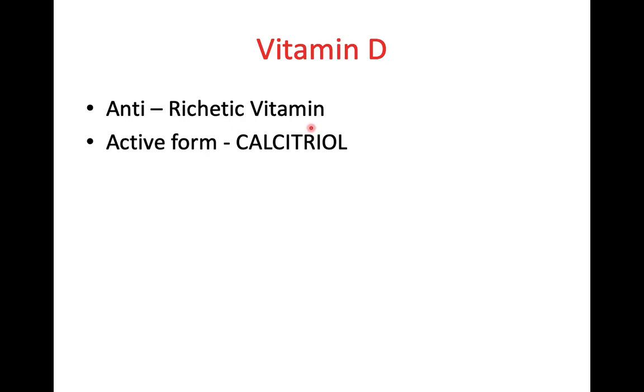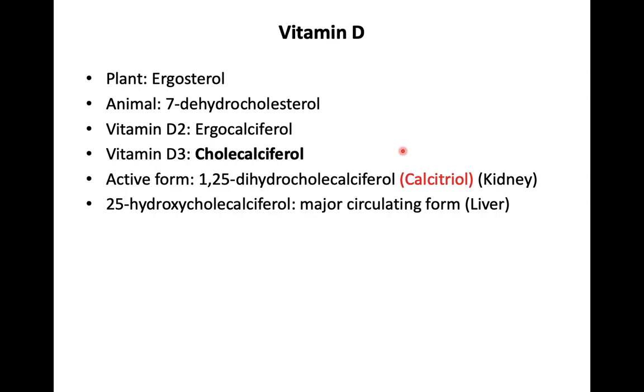Another name of vitamin D, its active form, is calcitriol. Also, vitamin D is known as the sunshine vitamin because the activation or synthesis of vitamin D requires sunshine or UV rays of the sun.